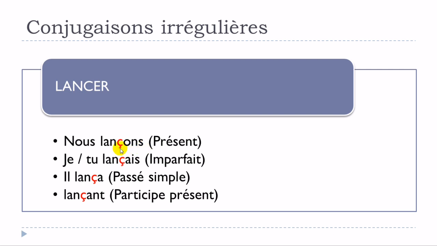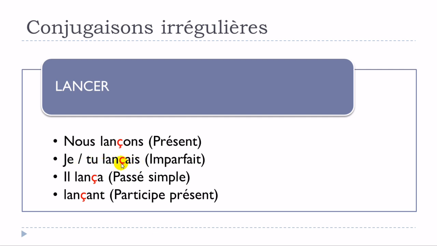All right, and that's the only modification we will have to make for this subgroup of irregular verbs. It will be exactly the same thing for the imparfait form. I put this je and tu because they have the same ending here, but it will be exactly the same thing.